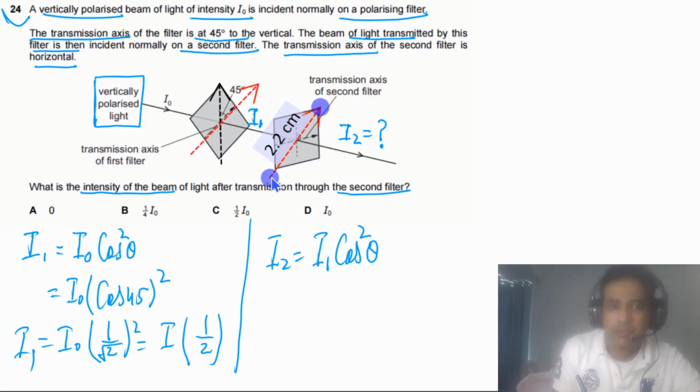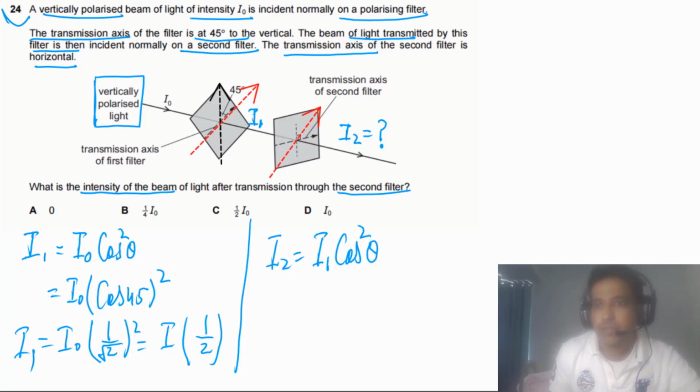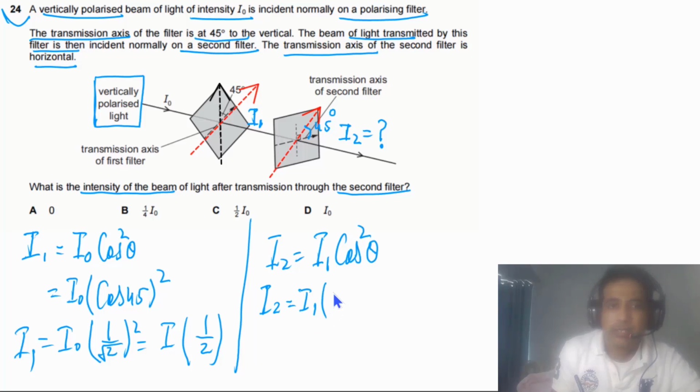So this is our incident light now, and our transmission axis is horizontal. So the angle between this incident light and the transmission axis, again this angle is 45 degrees. So simply we can rewrite here I2 has to be equal to I1 times cos of 45 squared. So here we have I1 cos of 45, this is 1 over root of 2, squared.